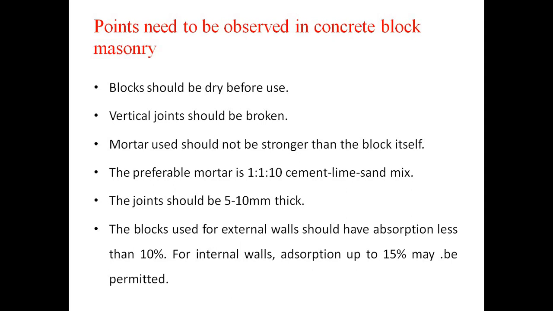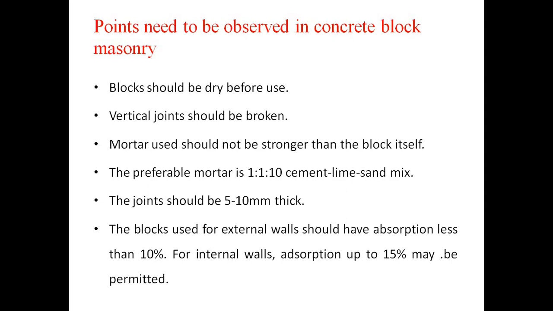Next, the preferable mortar is 1:1:3, cement, lime, sand mix: cement 1 proportion, lime 1 proportion, and sand 3 proportions. This is the requirement for concrete blocks. Why use lime? Because lime is generally used for bonding. We can also add some different colors. Next, joints should be 5 to 10 mm thick. The thickness of the joint for concrete block masonry should be 5 to 10 mm, not more than 10 mm.